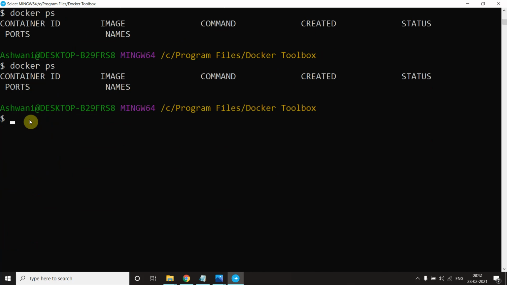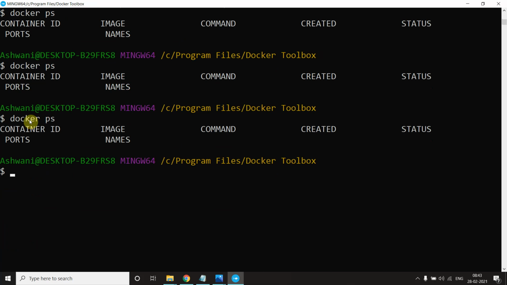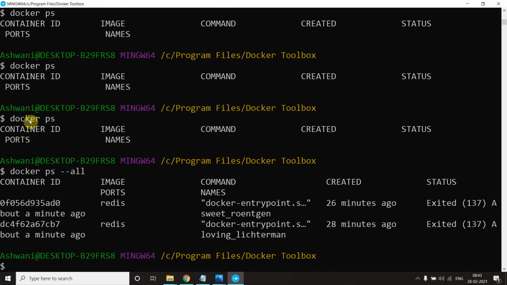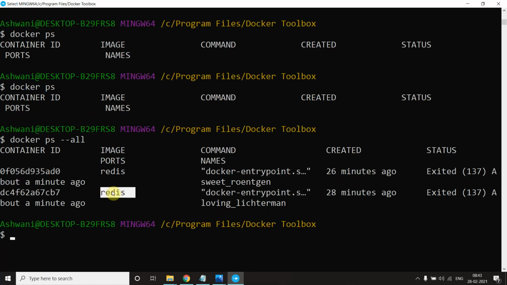Okay, so docker ps, we don't have anything, but when I say docker ps hyphen hyphen all, we will get them, right? These are all the processes which we have run. And suppose I say docker run hello world, or docker run busybox, and we say echo hello there.